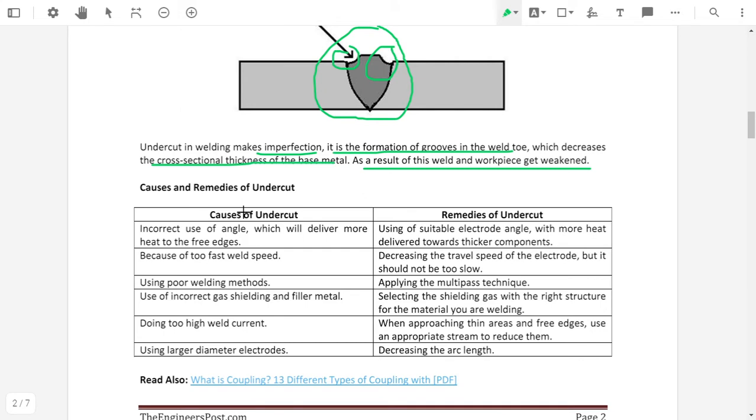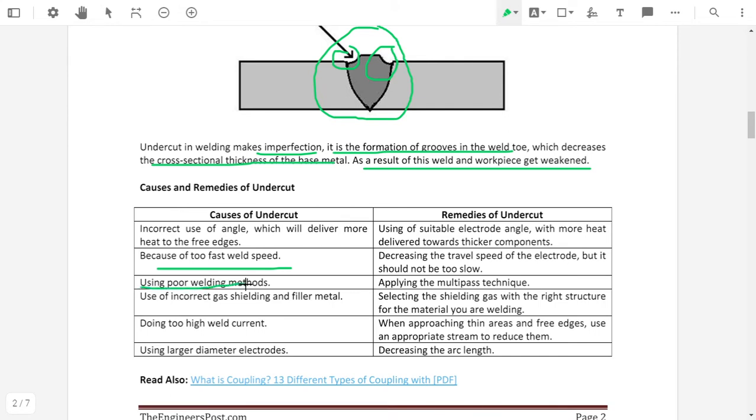If a large amount of heat is delivered to the free edges of the workpiece, it will cause undercut. Because of too fast a weld speed, undercut will happen due to the very fast welding speed. Then, using a poor welding method. What is meant by a poor welding method?